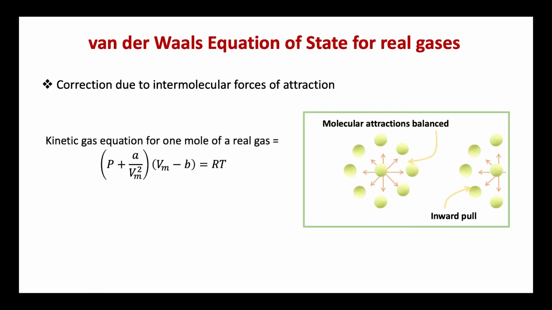Now, we can write the kinetic gas equation for 1 mole of a real gas including these two correction terms to it. Therefore, it takes the form P plus A divided by Vm square, into Vm minus B, equal to RT, where A and B are the correction terms. This is known as the van der Waals equation. The constants A and B are known as the van der Waals constants, and these are characteristic of each gas. This equation is valid for 1 mole of a gas only.